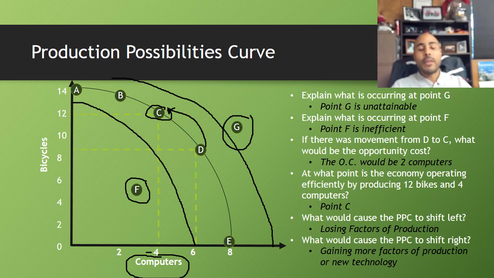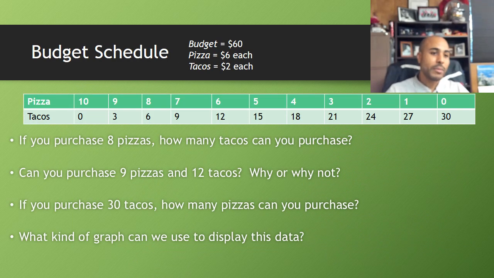So remember, the thing that causes our production possibilities to grow is new technology or more factors of production. Shrinking would be caused by losing technology or losing factors of production. All right, here we go, moving on.